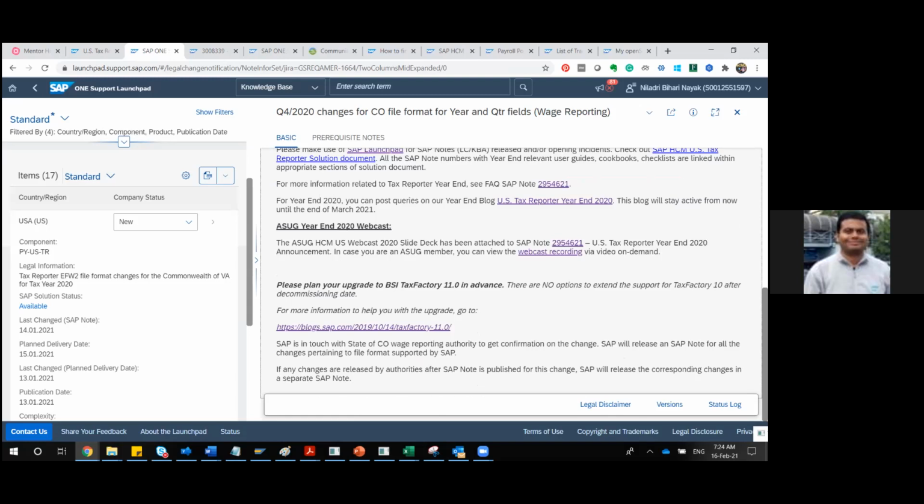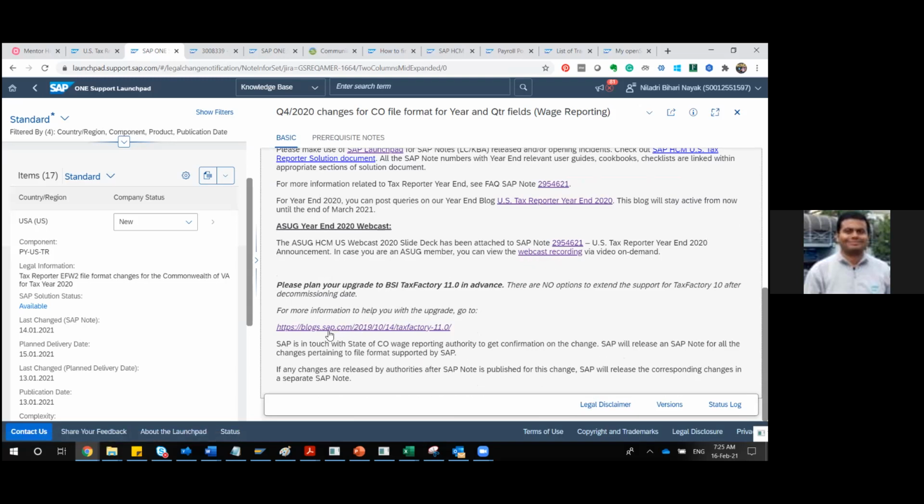Most of the things, as you know, for US payroll, this is the beauty of your SAP US payroll. Most of the things are standardized by BSI Tax Factory, so you do not have to do much. BSI will take care of those changes directly. They have also given some referral links here. There are some informal channels like the ASUG year-end 2020 webcast, which I was talking about in the last session. That particular deck, and they are asking you to see that recording.